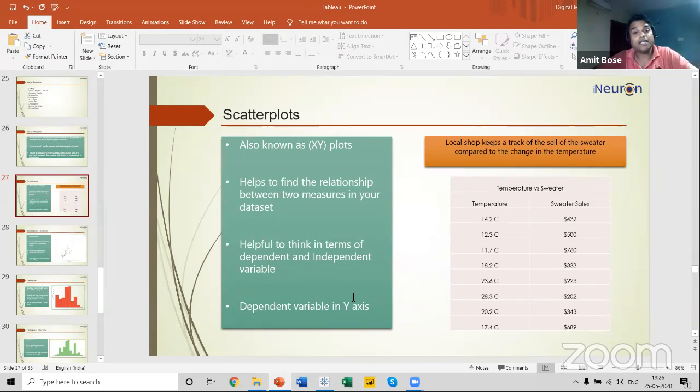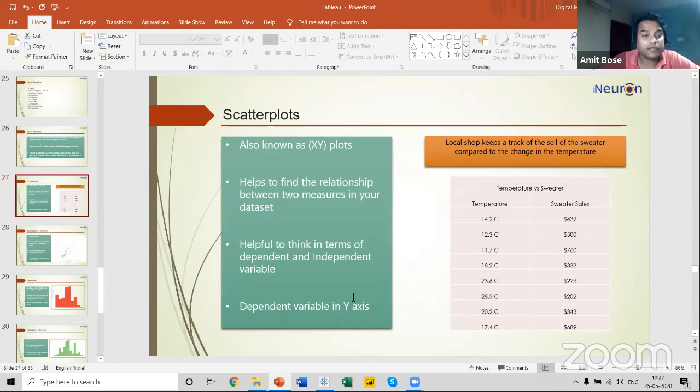Now, in terms of income and expenses, can you tell me which is the dependent variable and which is the independent variable? You can mark your answers in the comment section. The same goes for the cost of medicine, which increases with the age of a person. Can you figure out which is dependent and which is independent? In order to find this relationship between two measures in your data set, we'll be using the concept of a scatter plot.